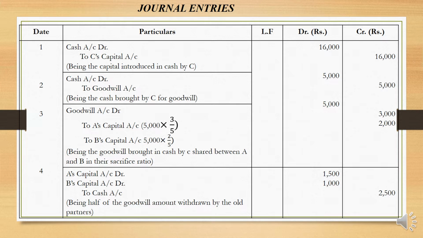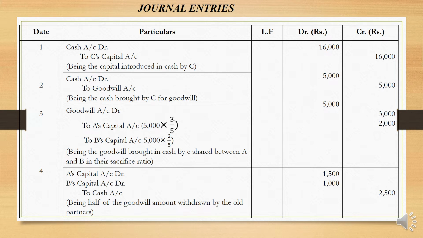Now next one is goodwill account debit to A. This goodwill brought in by C has to be distributed among A and B. So goodwill account debit to A's capital account, in their sacrifice ratio 3:2. So for A it is 3,000 and for B it is 2,000. Narration: goodwill brought in by cash by C shared between A and B.